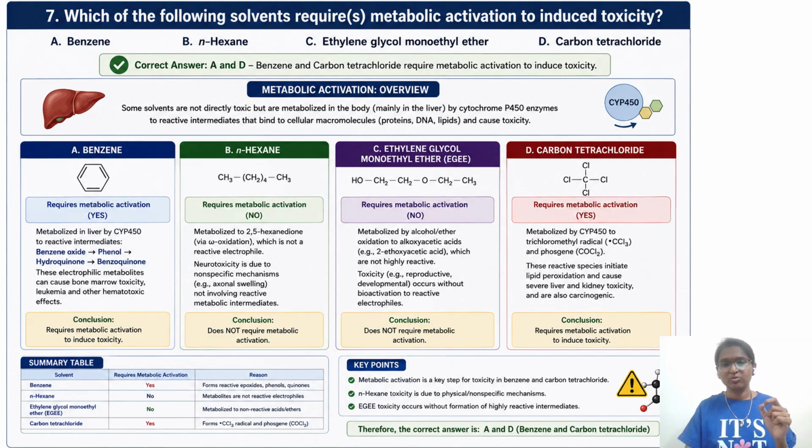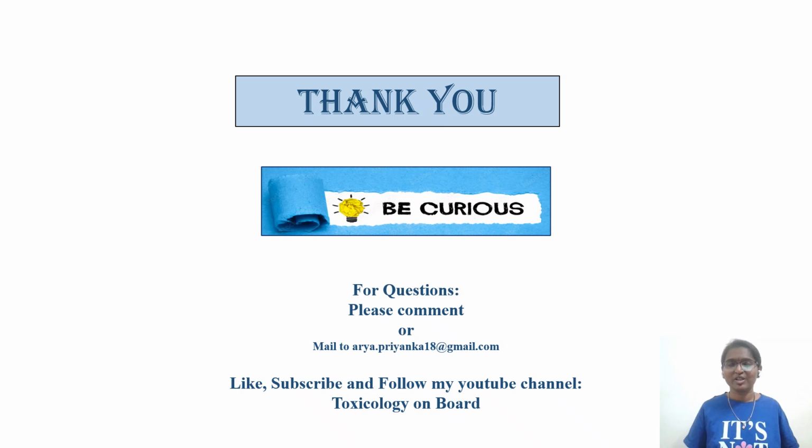Coming to ethylene glycol monoethyl ether, it forms ethoxyacetic acid. These options we have seen in the previous slide also. So the conclusion is it does not require metabolic activation. I will request you to pause and understand, they will try to link and ask questions like this only. The answer which I kept in the previous slide is from the previous students, but go back to the textbook and read. That is also very, very important.